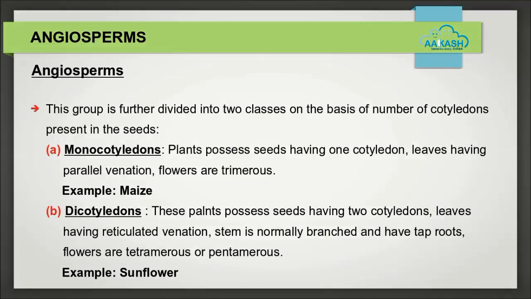Angiosperms are further divided into two groups on the basis of the number of cotyledons present in the seeds. A. Monocotyledons. These plants possess seeds having one cotyledon, leaves having parallel venation, and flowers are trimerous. Example, maize. And B. Dicotyledons. These plants possess seeds having two cotyledons, leaves have reticulate venation, the stem is normally branched and they have tap roots, flowers are tetramerous or pentamerous. For example, sunflower.